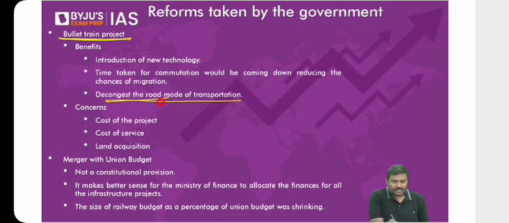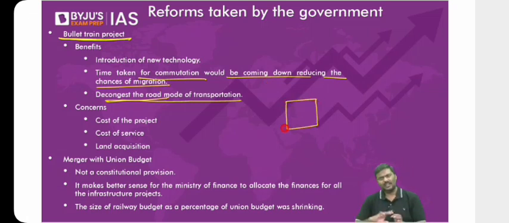And have a look at this. One more advantage of this is that the time for commutation will be coming down. Commutation means moving. It will reduce the chances of migration. What do you mean by this? Let's imagine this is Mumbai. Let's say almost a perfect square, but Mumbai is not a perfect square, don't worry. You are living in one end of the city, and your office is in the other end of the city.